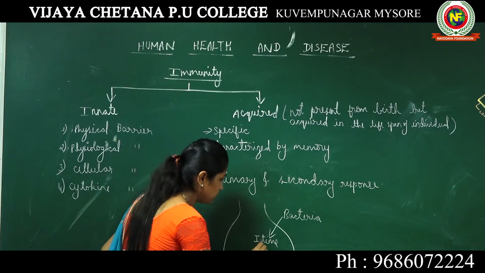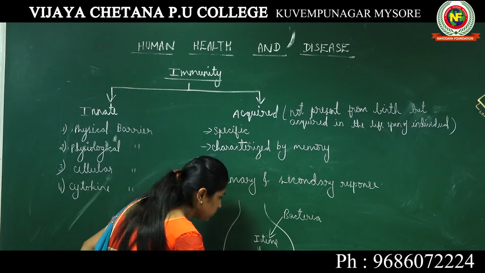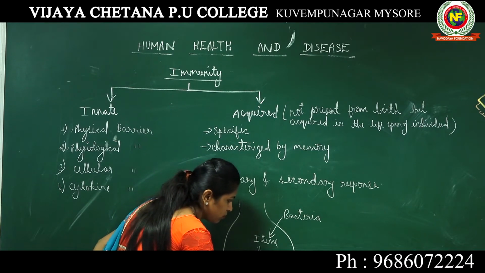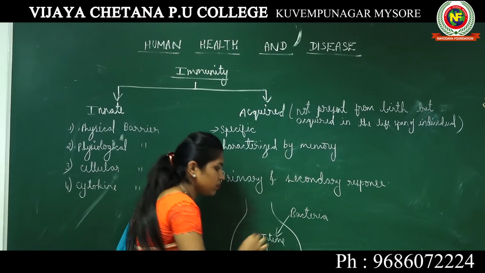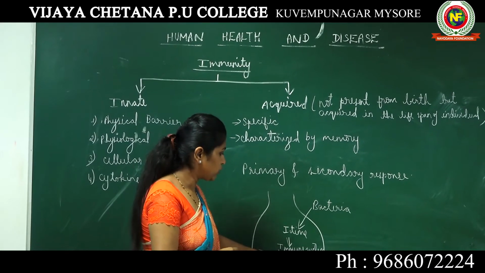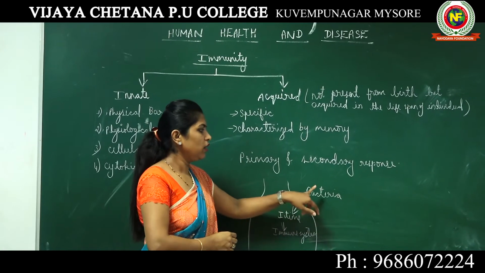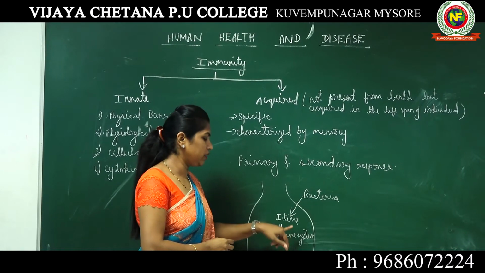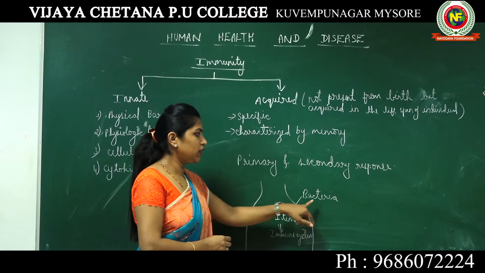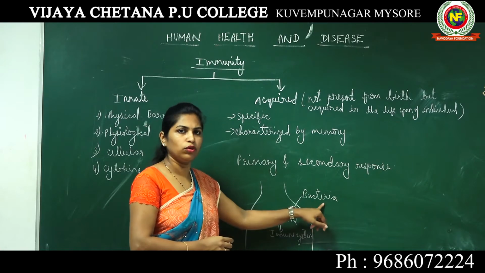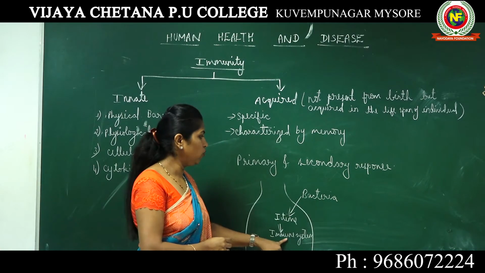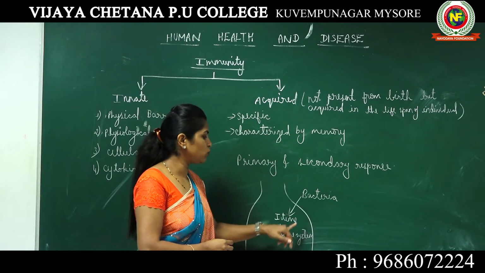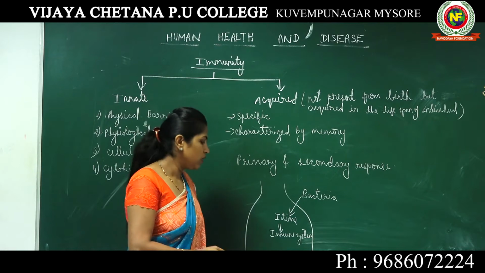Your immune system tries to identify what type of organism this is and what action it can take in order to kill this bacteria or put it out of your body. How to kill or neutralize this bacteria is an action that has to be taken by your immune system.